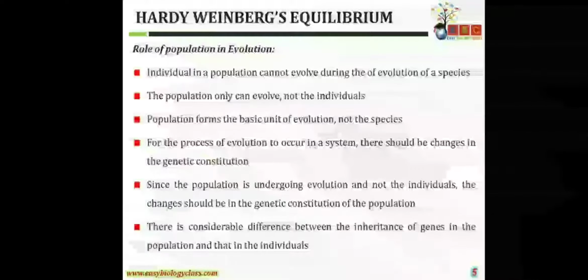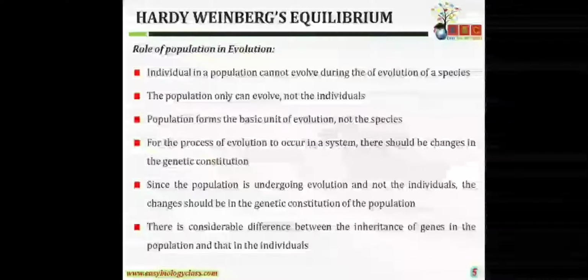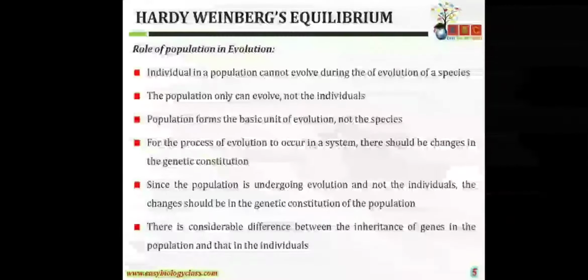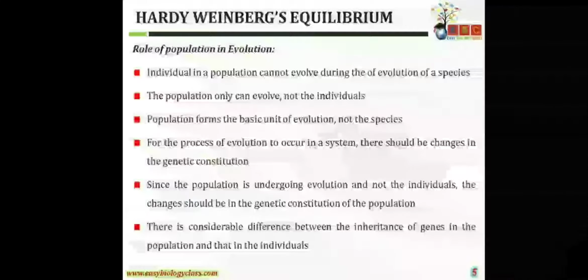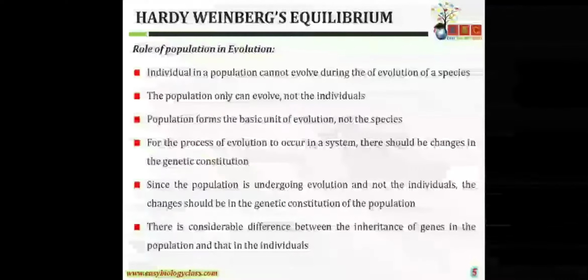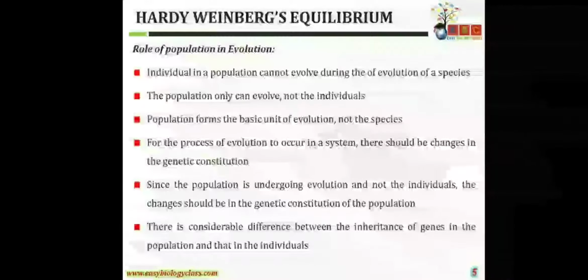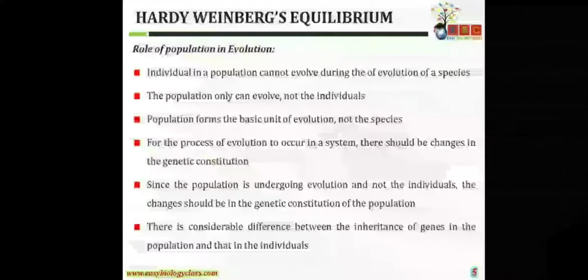So let's now talk in terms of alleles. The IA allele controls blood group. The IA allele gives blood group A, IB gives B, IA IB gives AB blood group, and i gives O. So in terms of alleles, the IA allele has vanished. The IA allele has been removed because of the pandemic. Now the allelic combination or the gene frequency has changed because of the pandemic in the population, not in an individual.